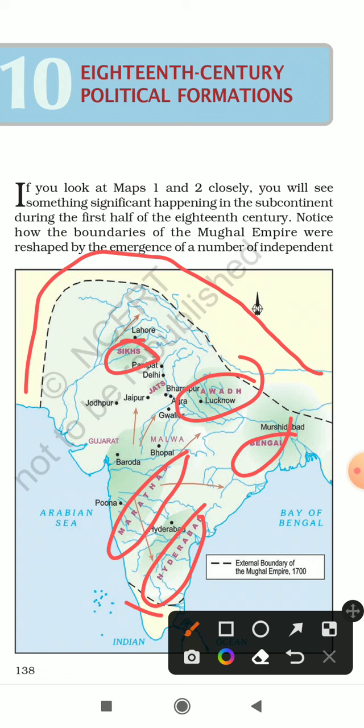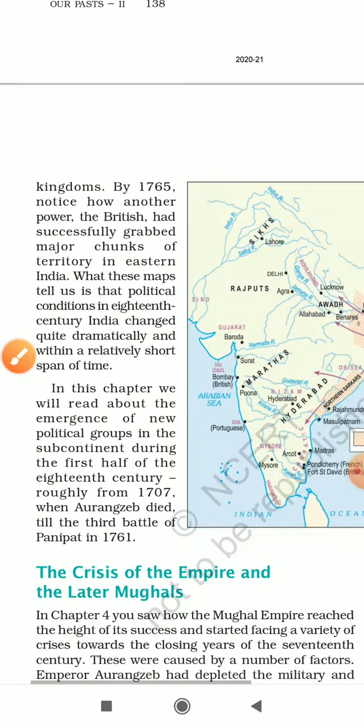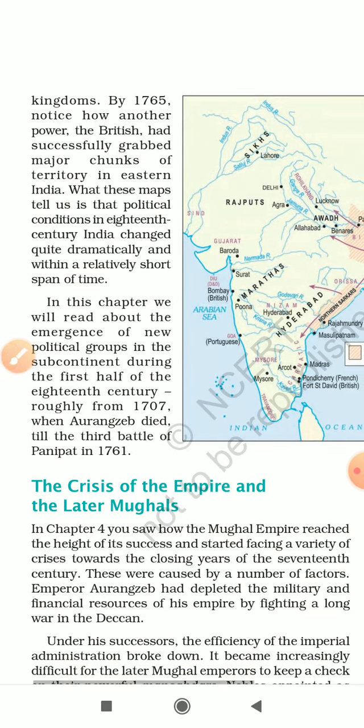Just say, for example, in Maharashtra, the Marathas became an independent power. In the region of Uttar Pradesh, the Nawab of Awadh started becoming an independent Nawab. So during the first half of the 18th century, things were changing. The boundaries of the Mughal Empire started getting reshaped because of the emergence of a number of independent kingdoms.